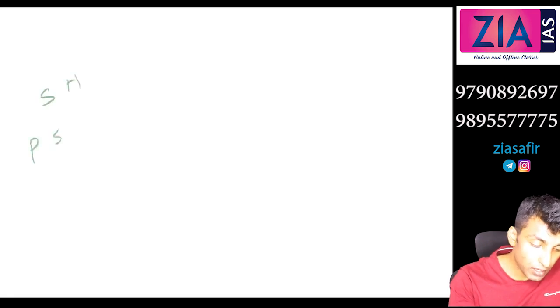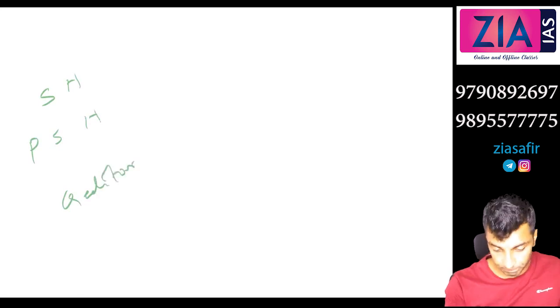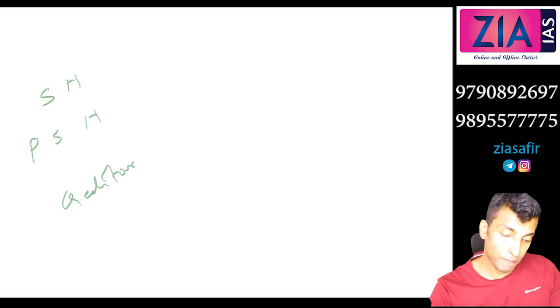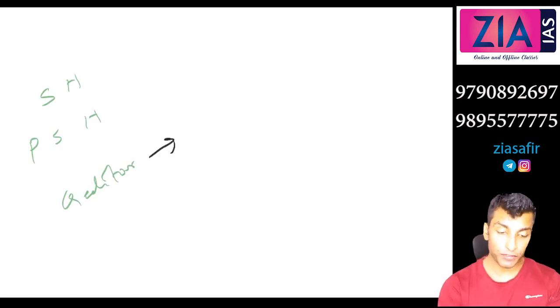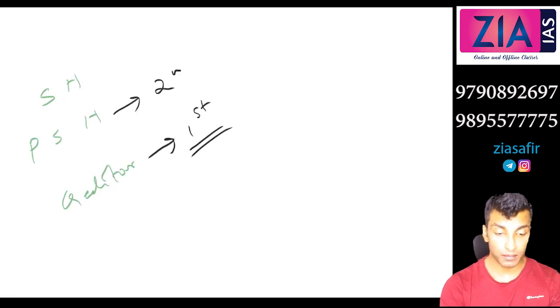So if you talk about shareholder and preference shareholder and creditor, among those, who is having the first preference? Creditors. Creditors have the first preference during wind up of the company. Second, shareholder.